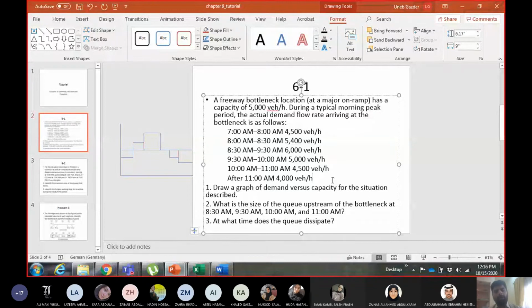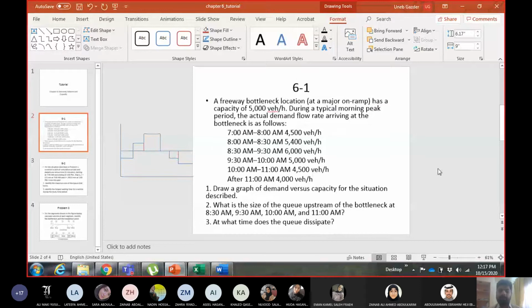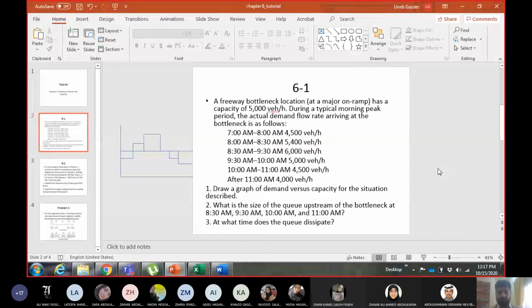Okay, but I like the methodology which some of you have applied. So I will explain it for the people who didn't do this. But if you tell me that the number of vehicles in the queue is 700 at 11 a.m., the flow after 11 a.m. is the flow rate, and if you add 700 vehicles to it, it will become 4,700, which is still less than capacity. So the queue will completely dissipate at 12. I will accept it. This is acceptable because you are using flow rate. You cannot do more than that.